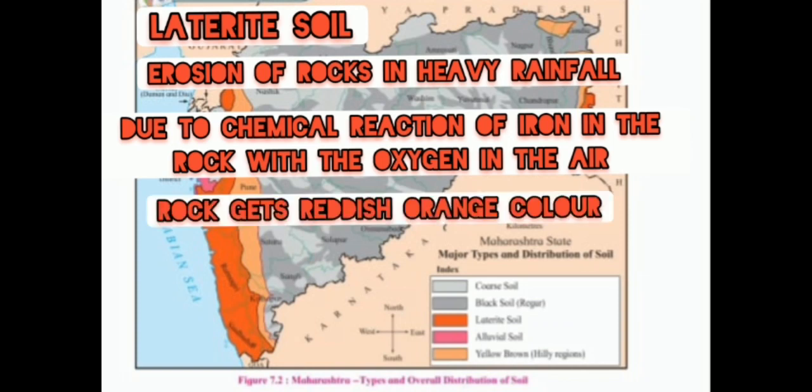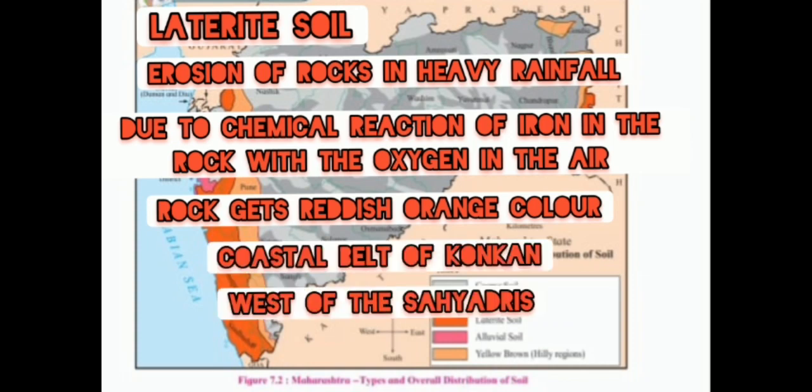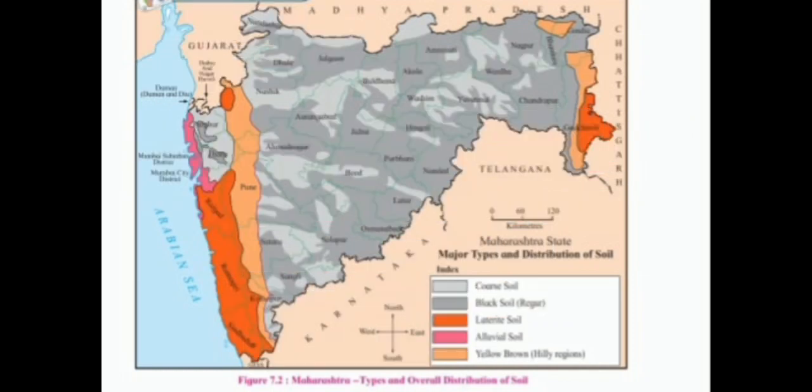This rock gets a reddish orange color. This type of soil is found in the coastal belt of Konkan to the west of the Sahyadris and in the east of Vidarbha.